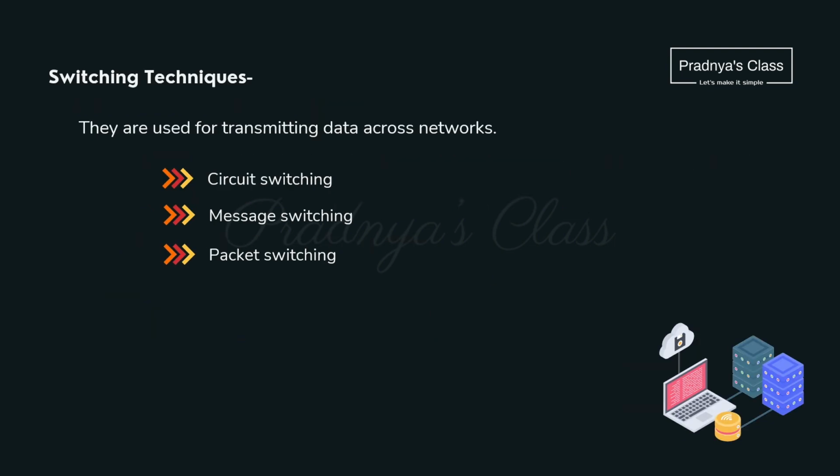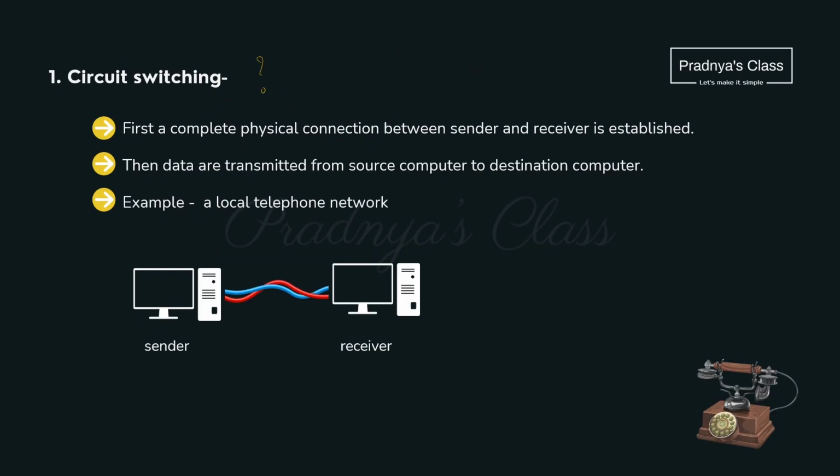Here is another important topic. Based on it also you may get a 2 marks question. It is nothing but the switching technique which is used for transmitting data. There are 3 types of switching techniques: circuit switching, message switching and packet switching. Let's understand the first one, that is circuit switching. In this, a physical connection will get established between sender and receiver, and then data will get transmitted from sender to receiver. Telephone is an example of circuit switching.